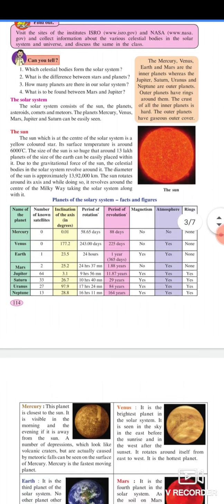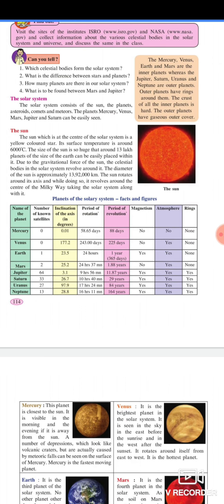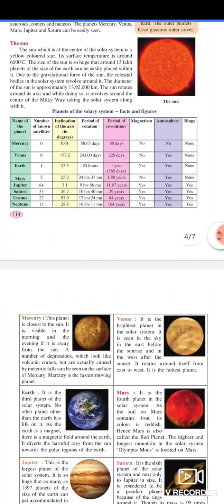Due to the gravitational force of the sun, the celestial bodies in the solar system revolve around it. The diameter of the sun is approximately 1,392,000 km. The sun rotates around its axis, and while doing so, it revolves around the center of the Milky Way, taking the solar system along with it.